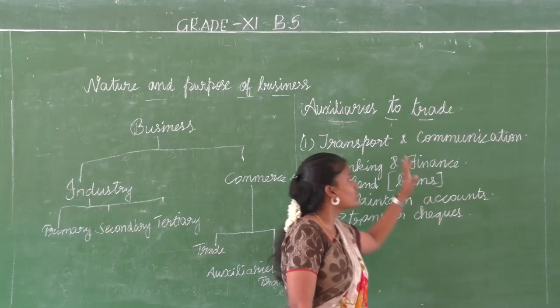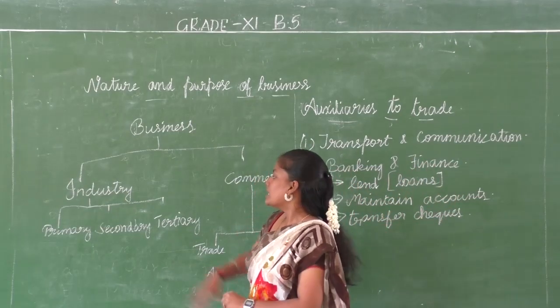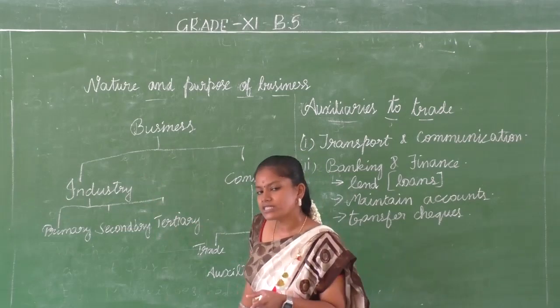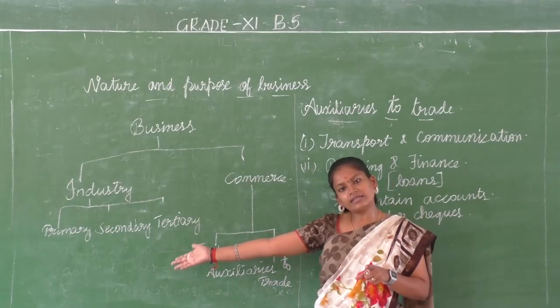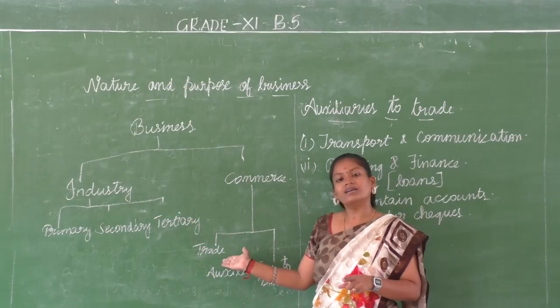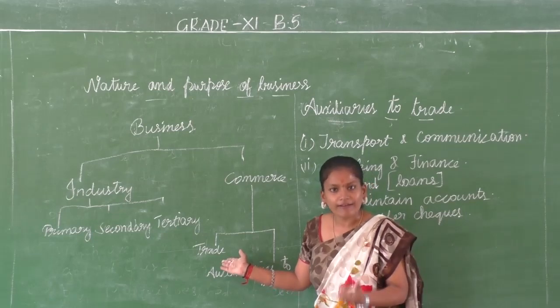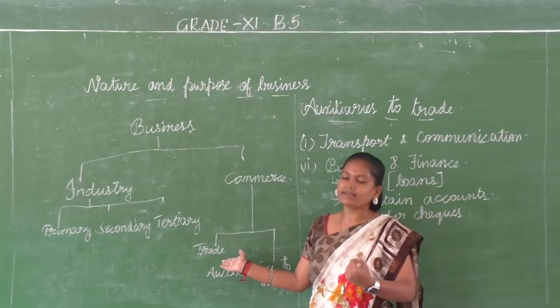Whatever we discuss as auxiliary to trade, everything is part of industry too. Because we have seen already that even though we have produced the items, what do we need? We need trade. We need to sell those goods. They don't sell themselves. We have to sell. A manager should take the step for it. Management should take the step for it.